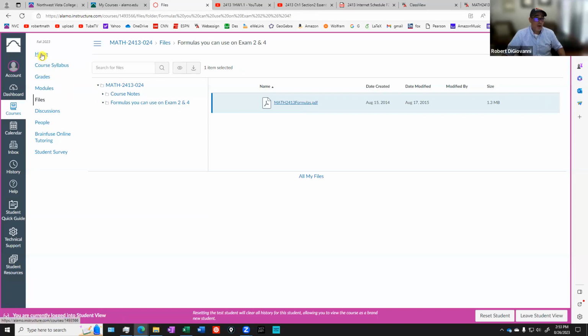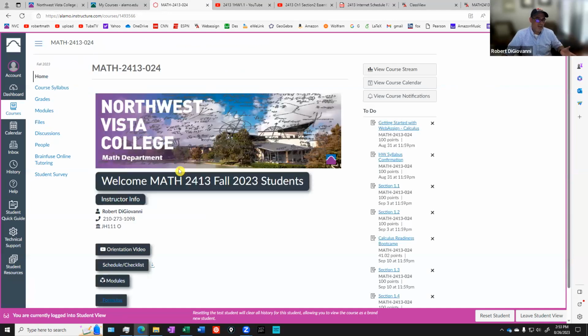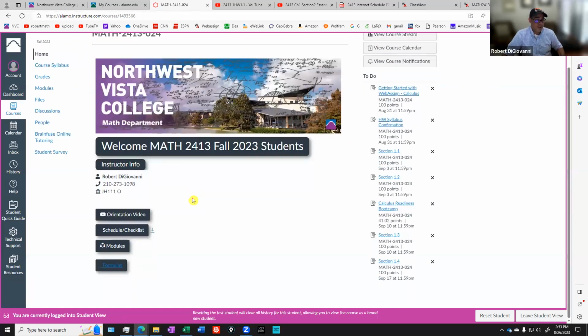All right. So I would become acquainted with that set of formulas. As you're working through these problems, use the formula sheets. Know what's on them, right? It's kind of like having a calculator. You need to know how to use your calculator if it's going to benefit you. All right. So there's your formulas.